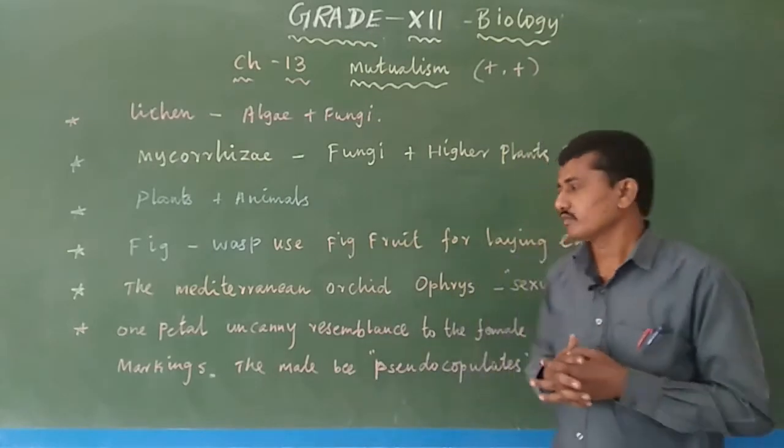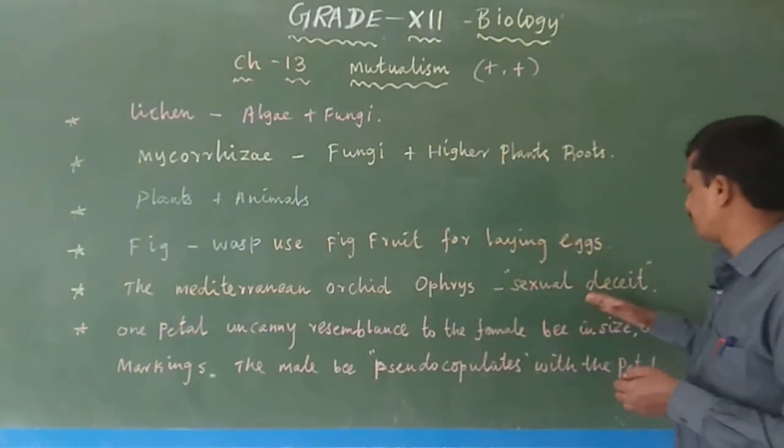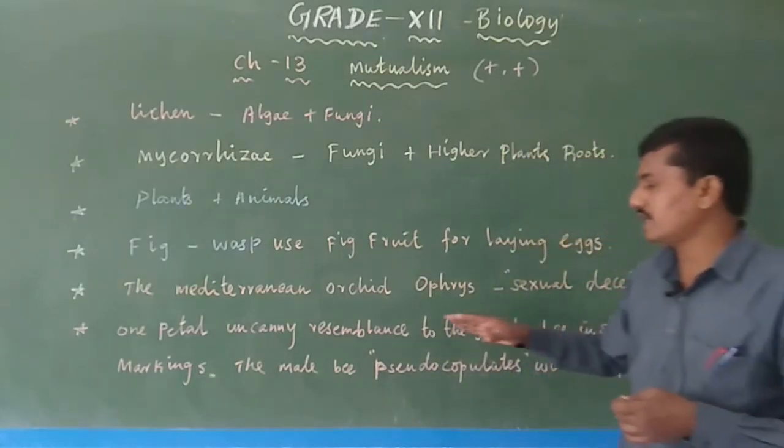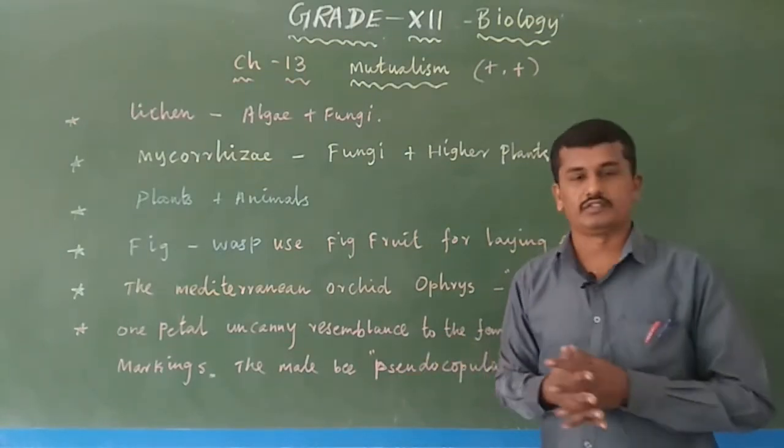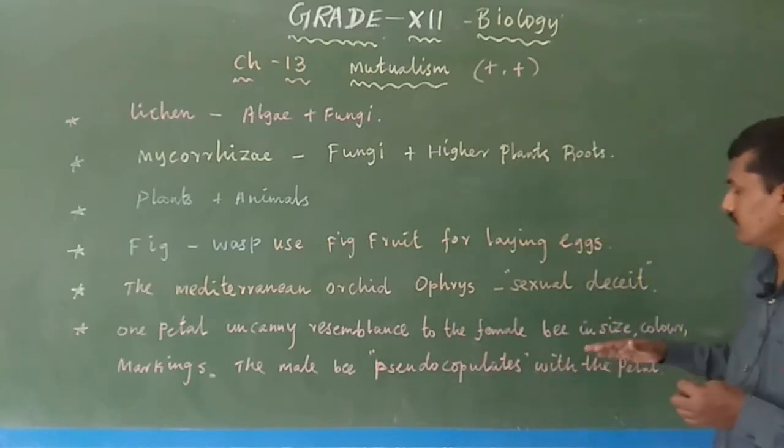Okay, so in the Mediterranean orchid Ophrys, one petal has an uncanny resemblance to the female bee.